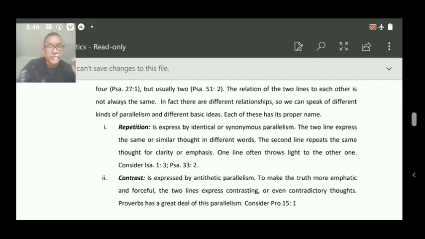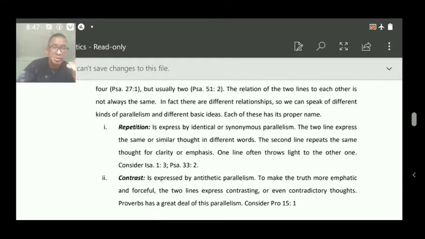Isaiah 1:3. You see the first line: the ox knows its owner, and the donkey its master's crib. But see the second line: but Israel does not know, my people do not consider.